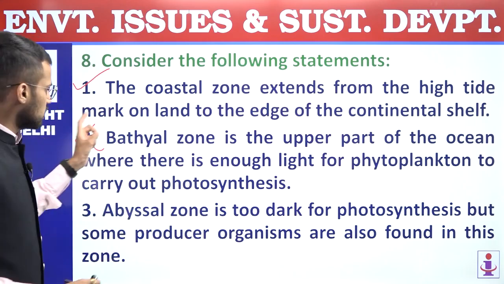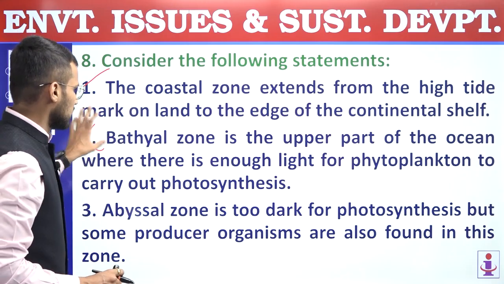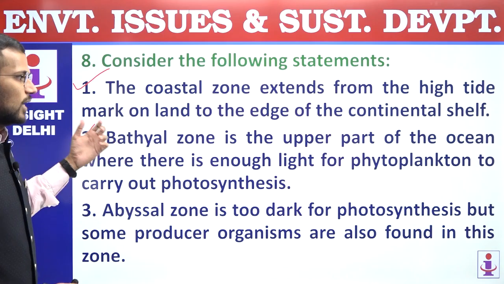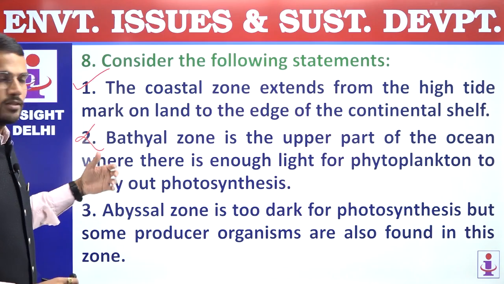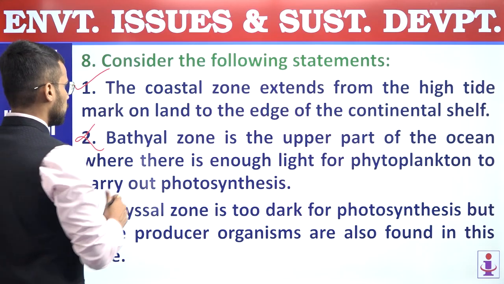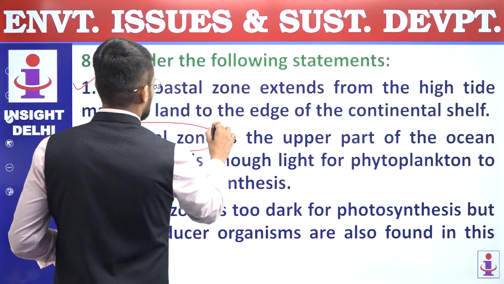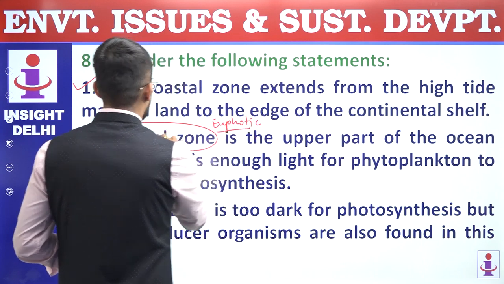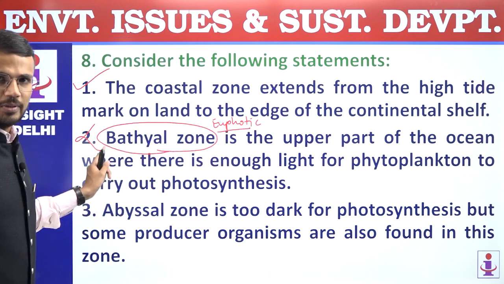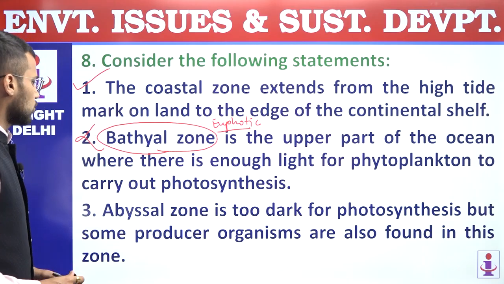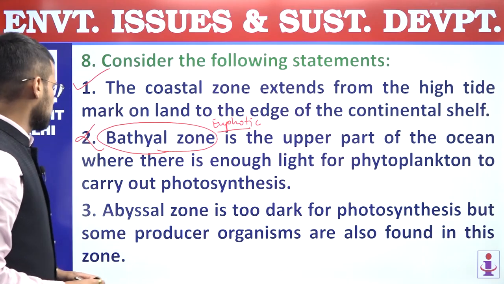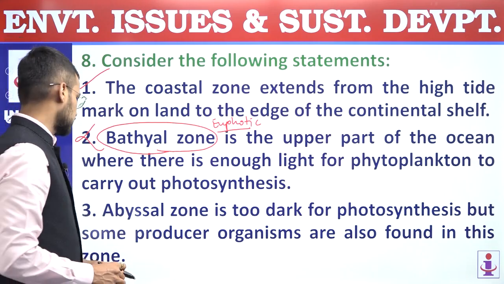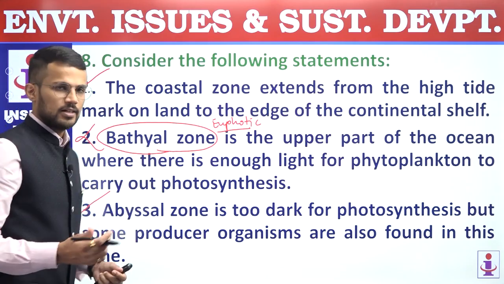So the second statement, which says that bathyal zone is the upper part of ocean where enough light is available for phytoplanktons to carry out photosynthesis, is actually a statement related to euphotic zone. It is not a statement related to bathyal zone, and that's why second statement is incorrect. Third, abyssal zone is too dark for photosynthesis, but some producer organisms are also found in this zone. So this statement is a correct statement.